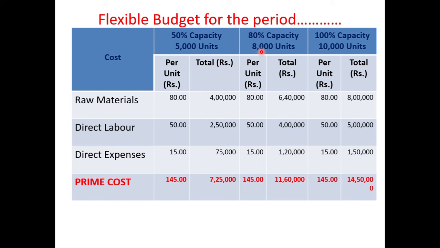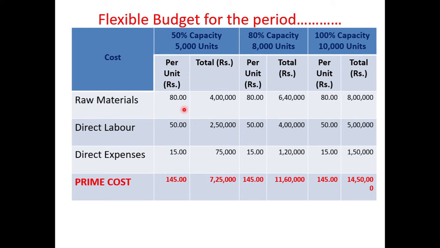Cross multiplication, that is 80 into 5,000 divided by 50. So it will come to 8,000. Same way, we have to calculate the number of units for 100% capacity. For 50% capacity, 5,000; for 100%, how much? 100 into 5,000 divided by 50. We will get 10,000 units.